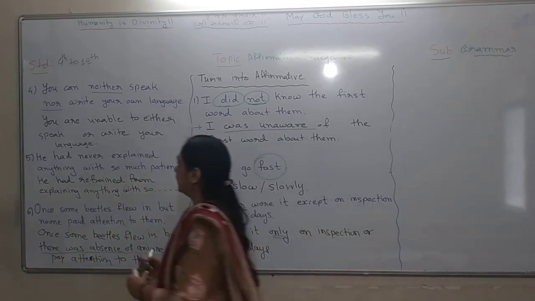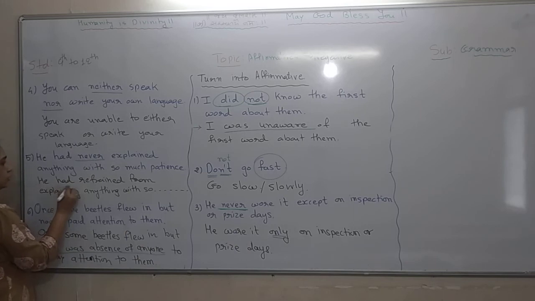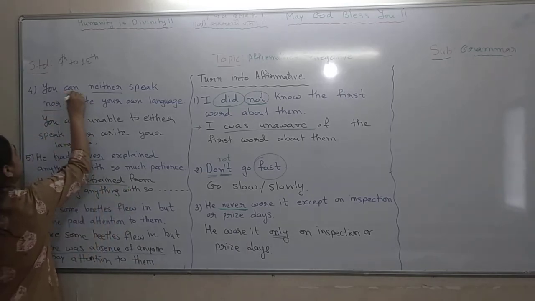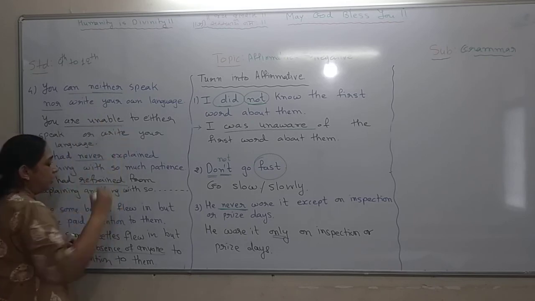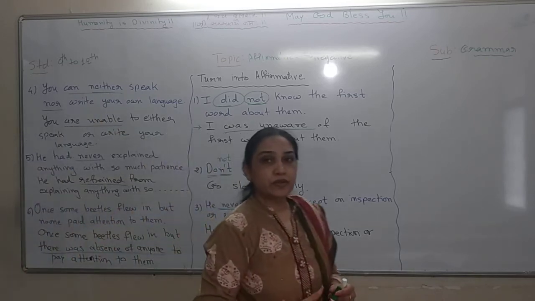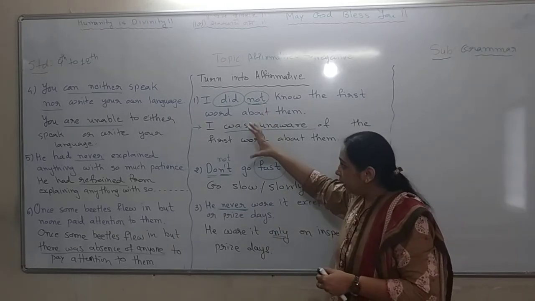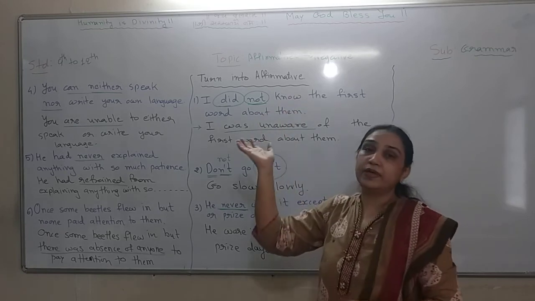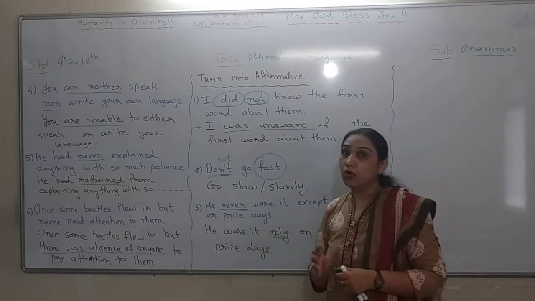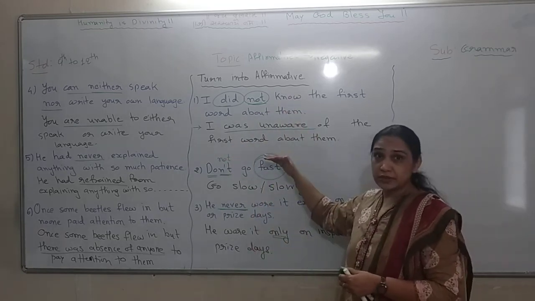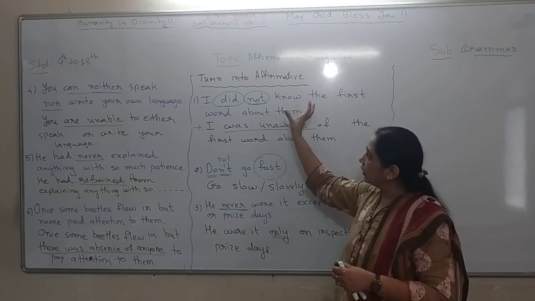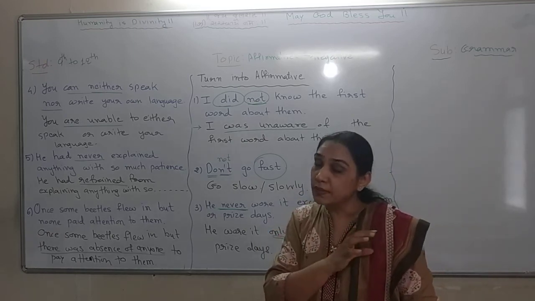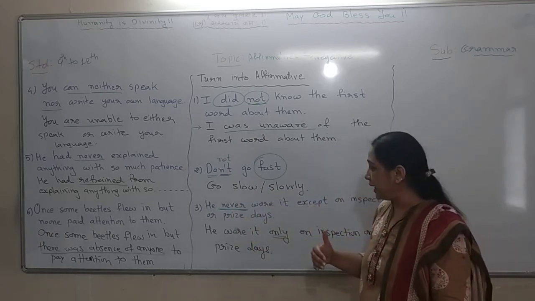Here also in place of never, you have written refrain. Here, can neither, remove all that, and what did you write? Are unable. So, while converting a sentence from negative to affirmative, we have to either go for opposites or go for the same word which has the meaning of negativity but does not have not or no in that.